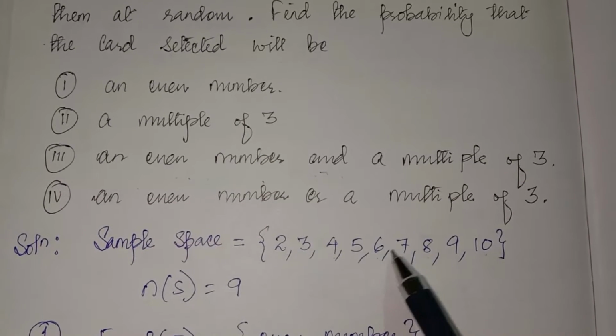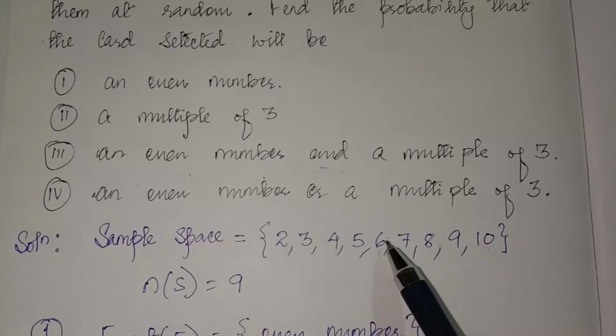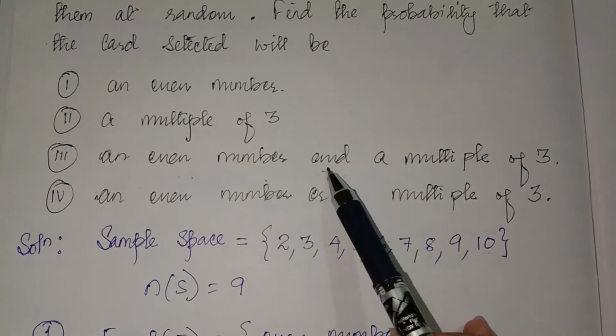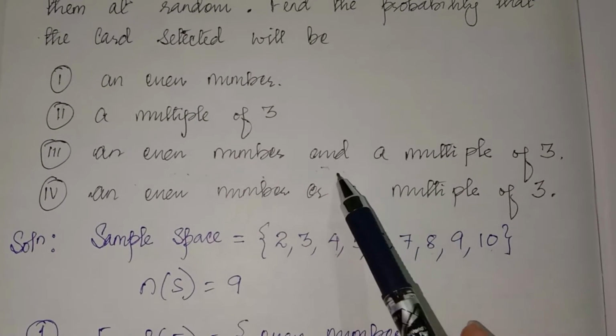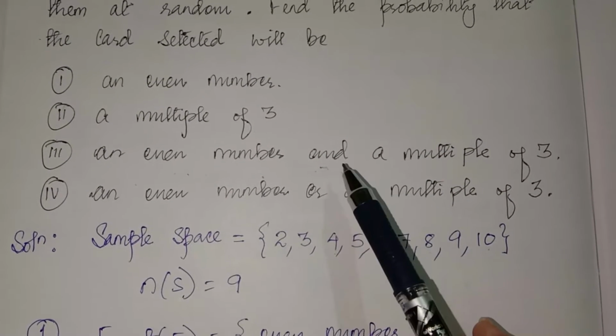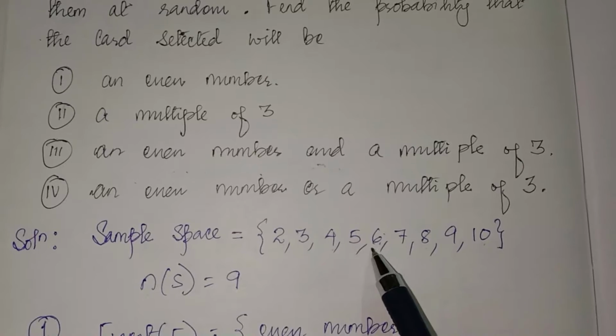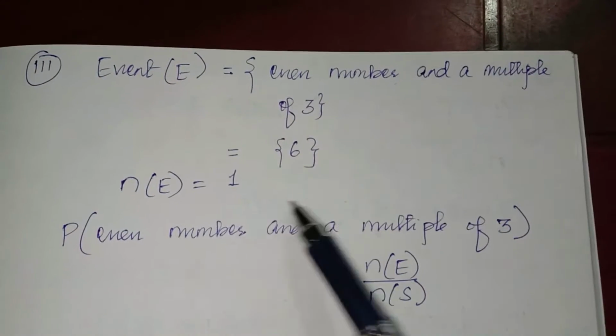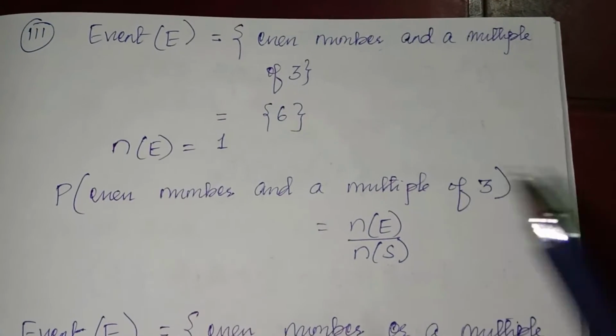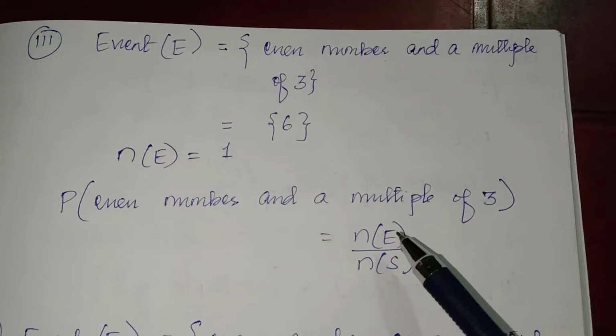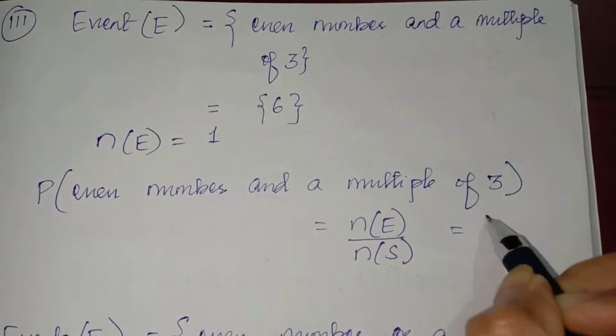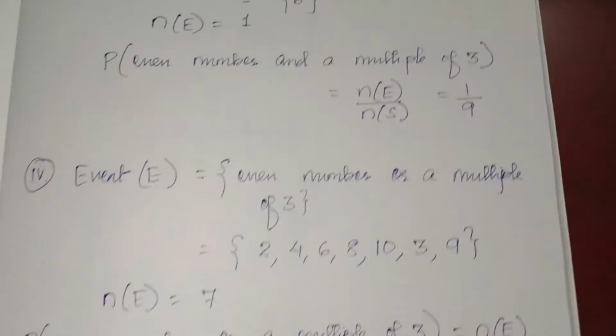That is only 6. 6 is an even number which is a multiple of 3. So only 1. So probability of an even number and a multiple of 3 is NE by NS, 1 divided by 9.